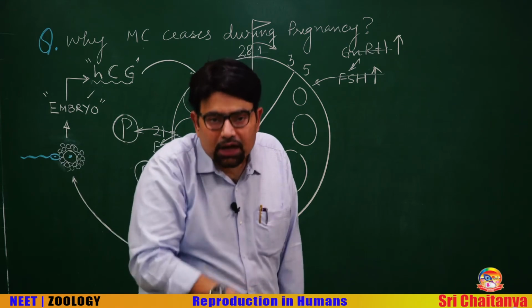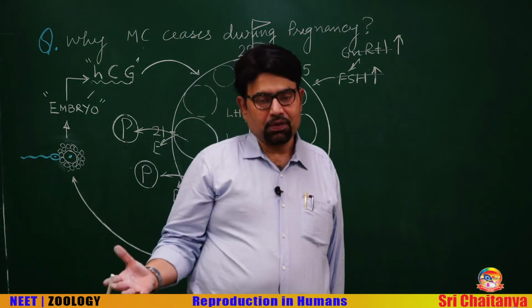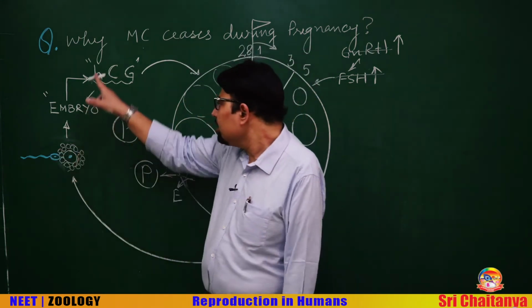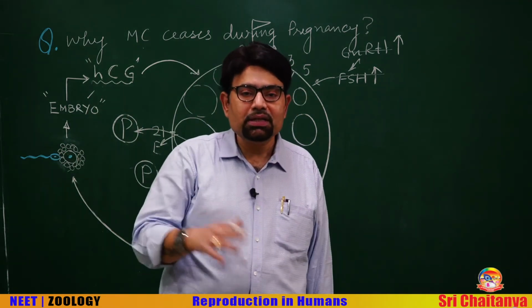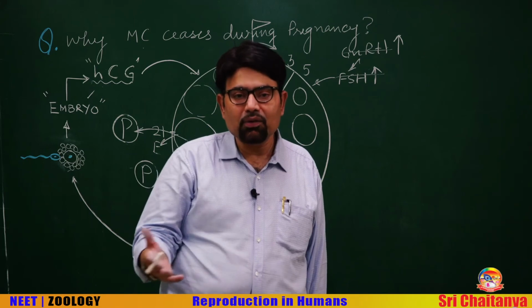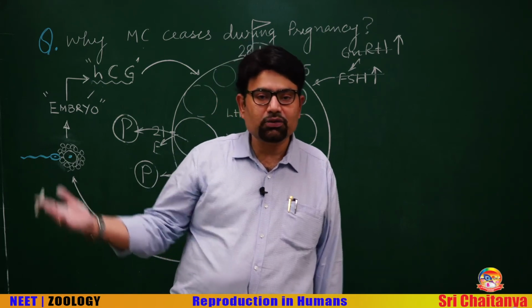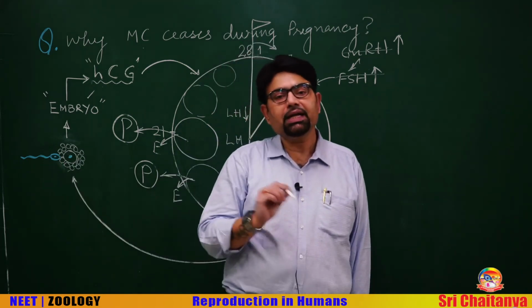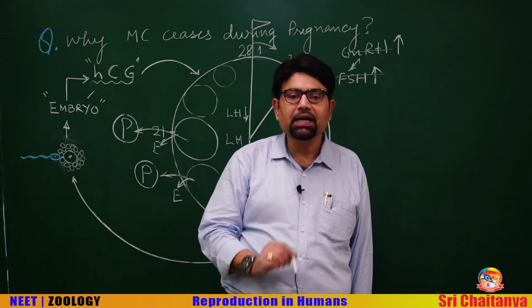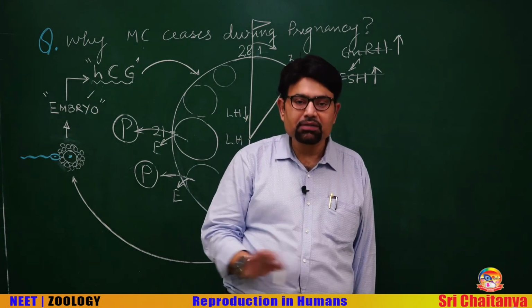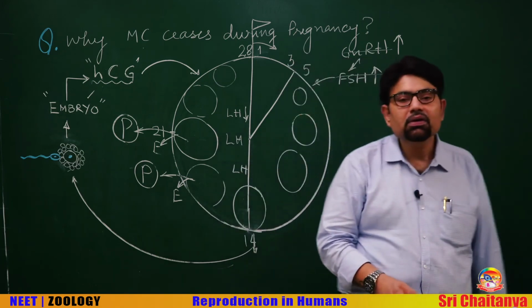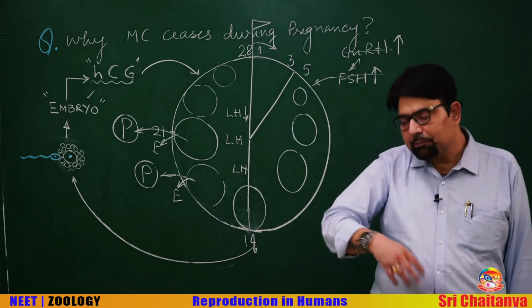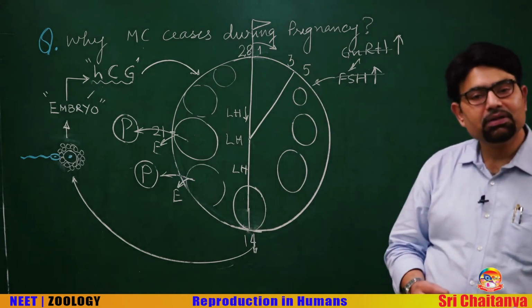Corpus luteum again revives. It is being rescued by HCG hormone, and the corpus luteum starts producing its hormones, progesterone and estrogens. As long as P and E are maintained in the blood, the endometrium is maintained, and as long as the endometrium is maintained, the pregnancy is possible.